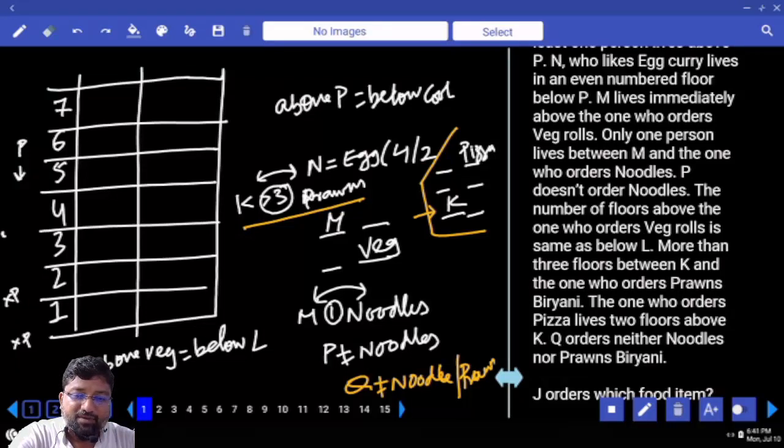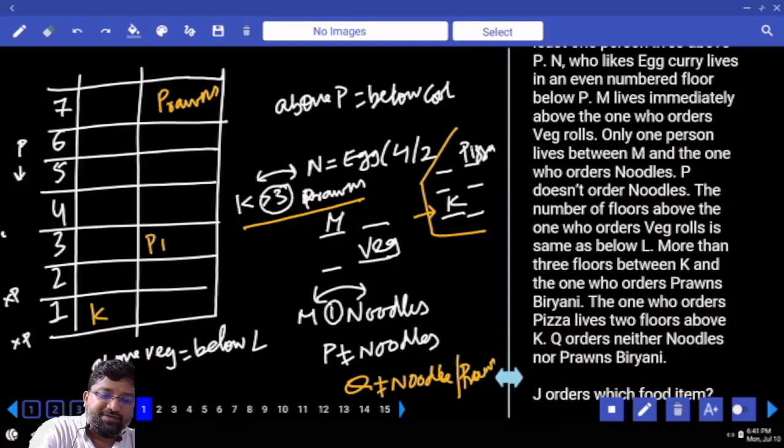So let's start thinking about K. First trial, I can have 5 people between K and prawn. Second thought, I can have 4 people between K and prawn. 4 people between K and prawns will give me 2 possibilities. 5 people between K and prawns will give me only 1 possibility. As discussed earlier, prawns cannot be below K. Prawns has to be above K. So first trial, 5 persons between K and prawns. When you talk about K, 2 floors above K is pizza.